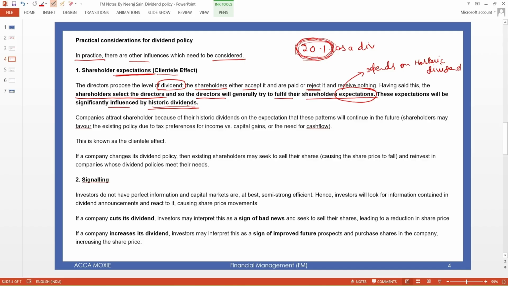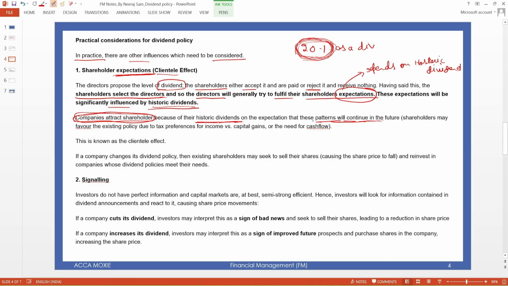Companies attract shareholders. Those companies that pay higher dividends are preferred by shareholders to invest in. So historic dividends create the expectation that this pattern will continue in future as well.